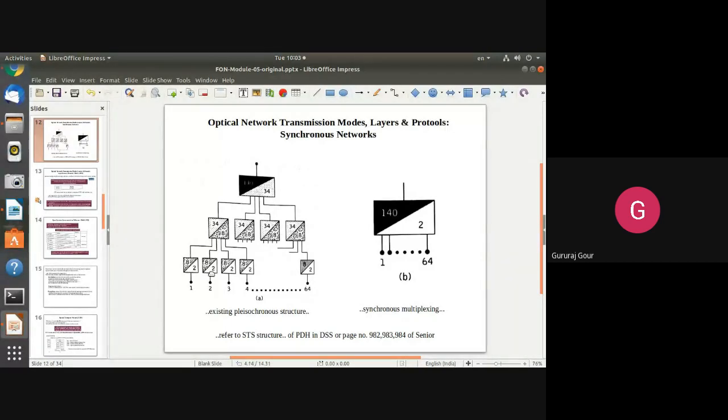Up to Mbps, it is indicating supported by 30 channel PCM system. 30 or 32 PCM frame system. So, hello. Hello. Hello. Yes.